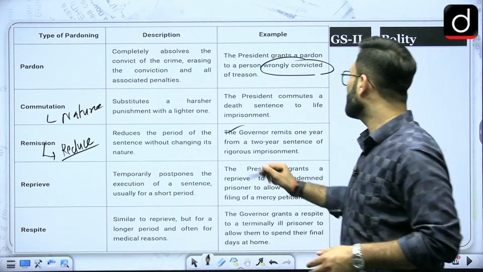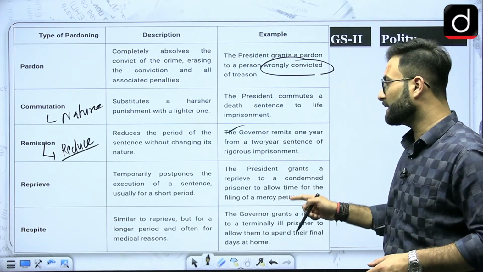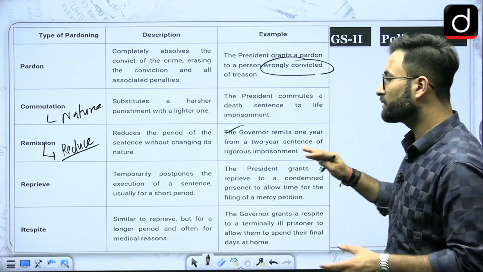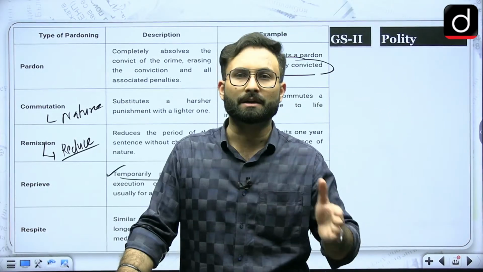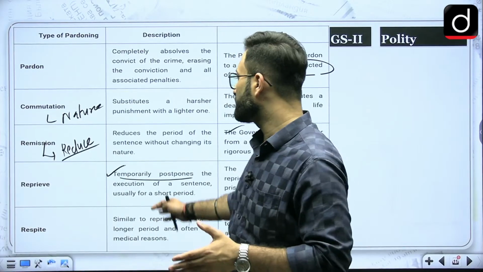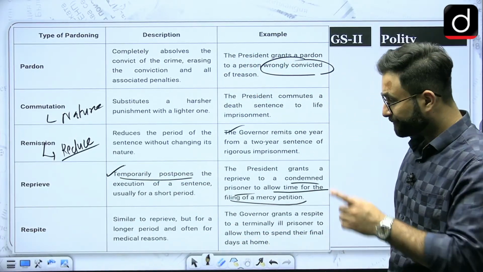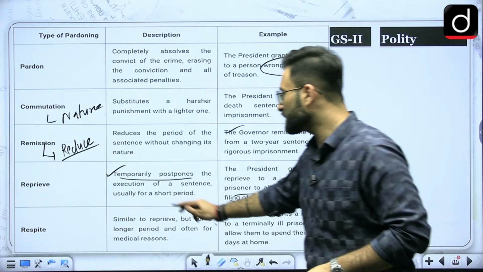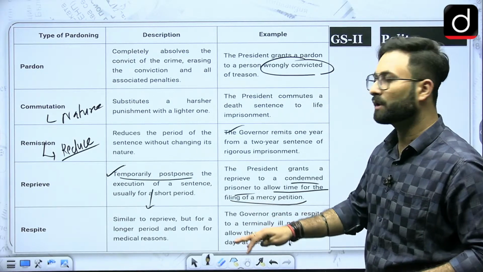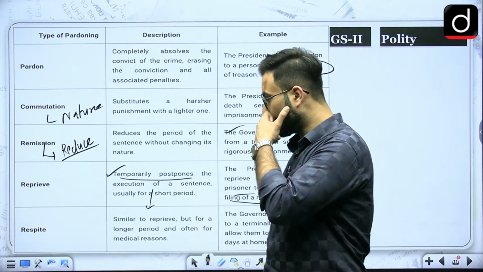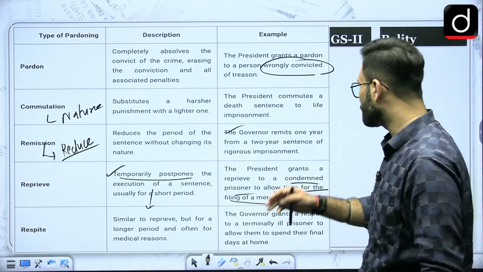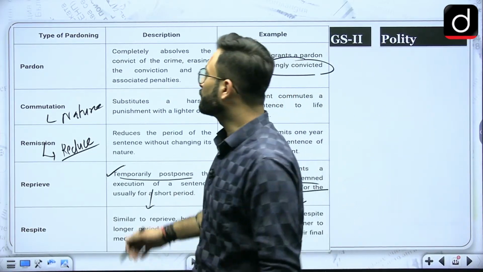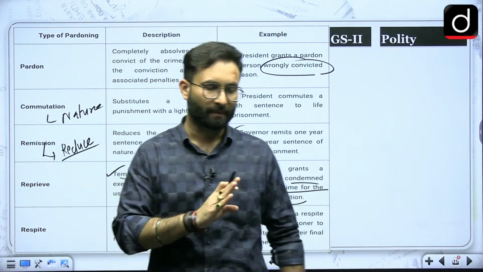The government remits 1 year from a 2-year sentence of rigorous imprisonment, so that is basically your remission. Coming to the next one, shifted or postponed, that is basically called a reprieve. Coming to the next one, respite. Similar to reprieve, but for a longer period and often for a medical reason. Okay, so that is basically a respite. Here the government grants a respite to a terminally ill prisoner to allow them to spend their final days at home. So that is basically your pardoning powers.